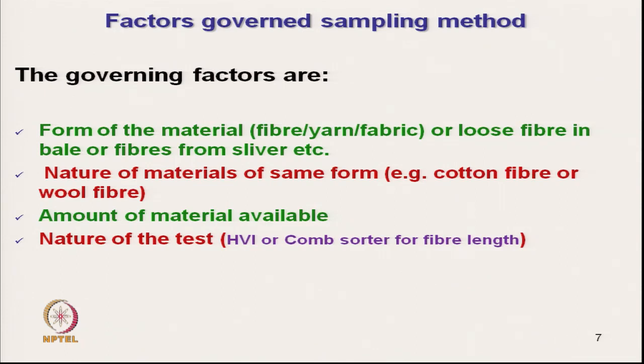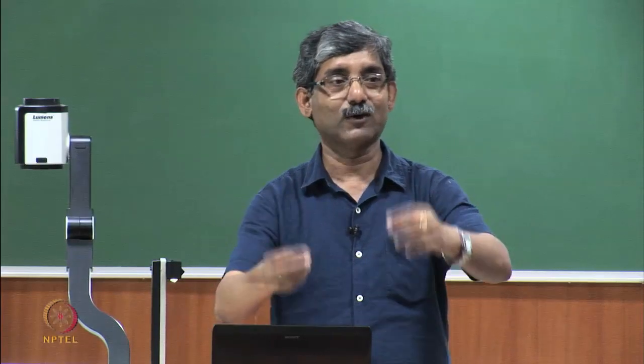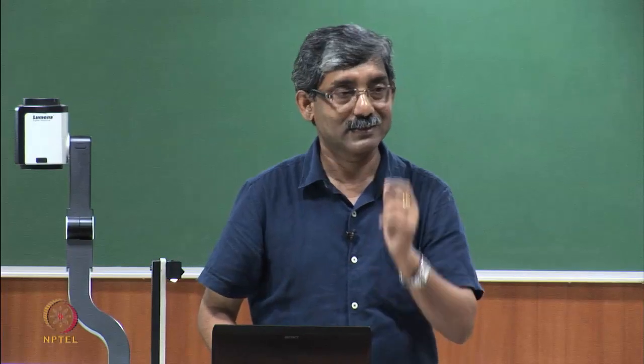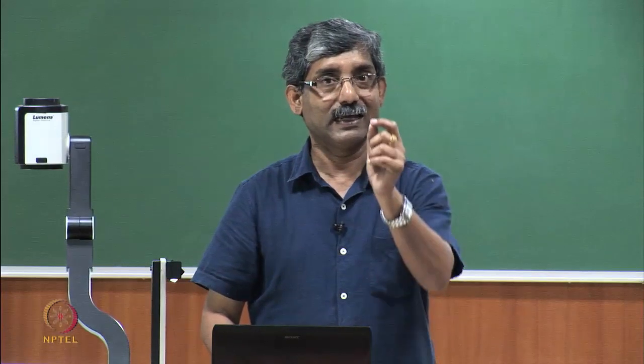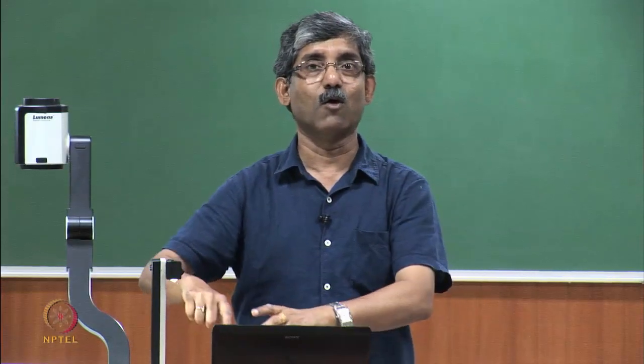Then if we need, say, single fiber length measurement, in that case we have to adopt a different sampling technique. Type of test instrument: whether we are going for a slow method or a very fast method, or different types of the same parameter, like again it is an HVI test or it is a comb sorter.